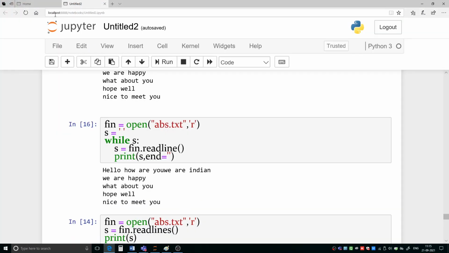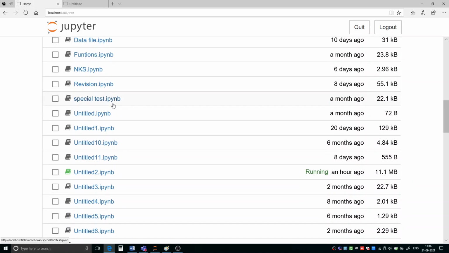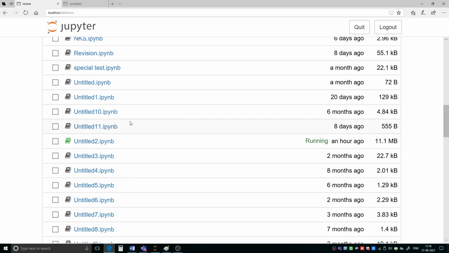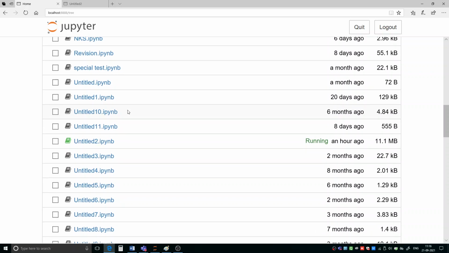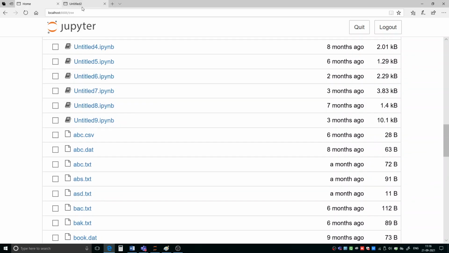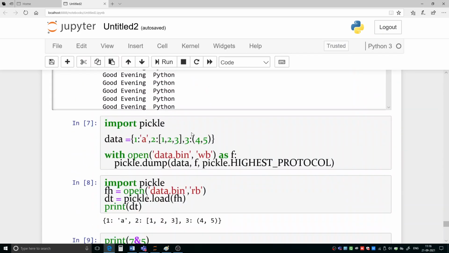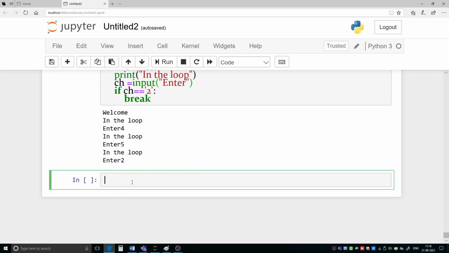Okay. So I have already created this class 11 file. Where is class 11? No problem, let us do it here. So for loop, we are going to learn for loop.